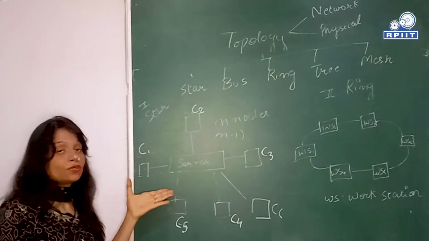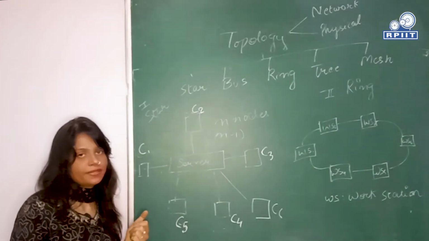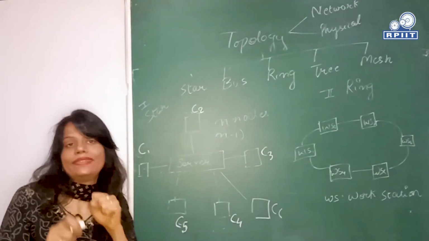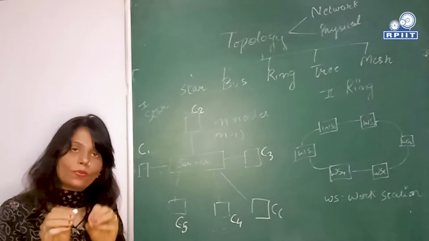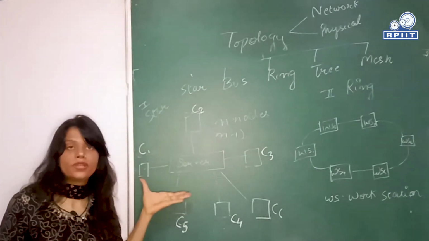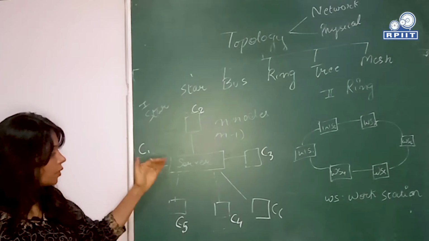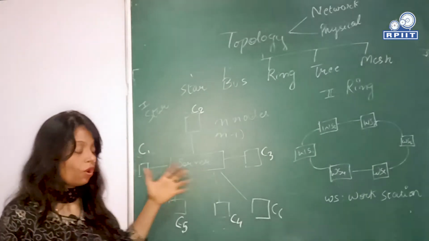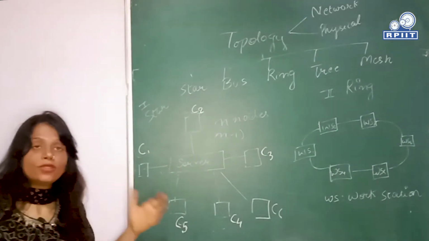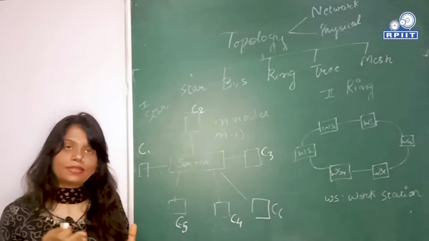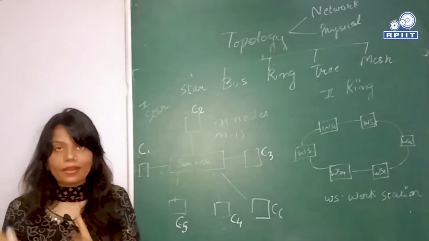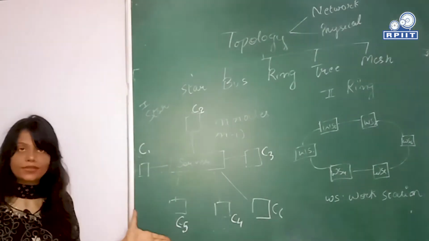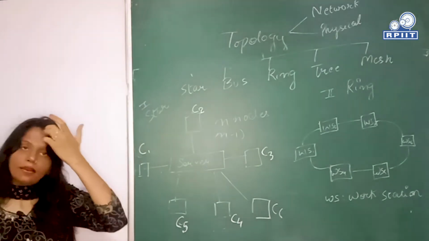Again, fault isolation is very simple. How is fault isolation simple? You understand the meaning of fault isolation? Isolation means to isolate something, okay? To isolate something to a small area. So here fault isolation is very simple. Why? Because if some client is not able to communicate with the server, or if some communication is not there between the server and some particular client, that means that particular link is damaged. So the fault is isolated to a particular link. So fault isolation is very simple in the case of star network.